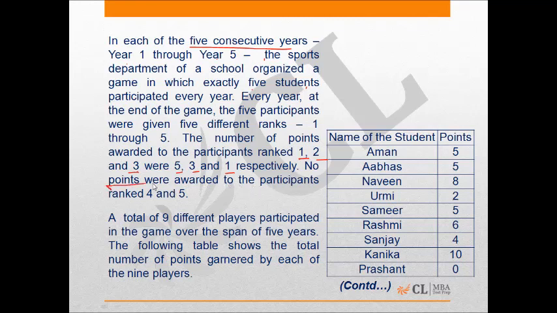No points were awarded to the participants whose ranks were 4 and 5. A total of 9 different players participated in the game over the span of 5 years. The following table shows the total number of points garnered by each of the 9 players. So these are the points and those 9 players.